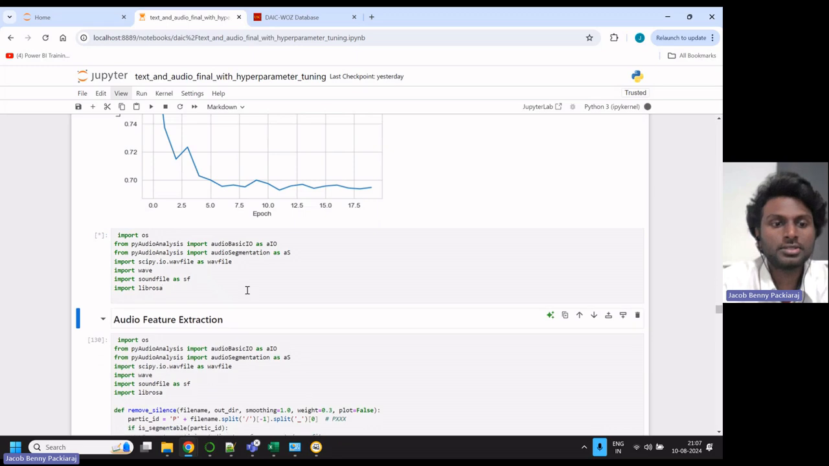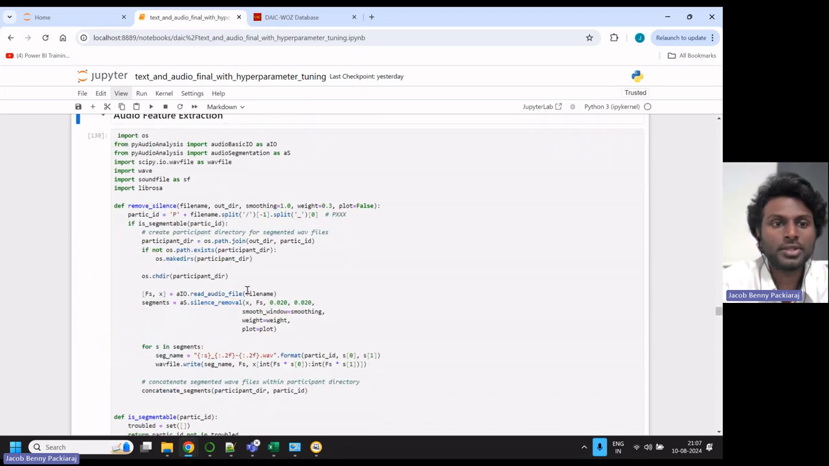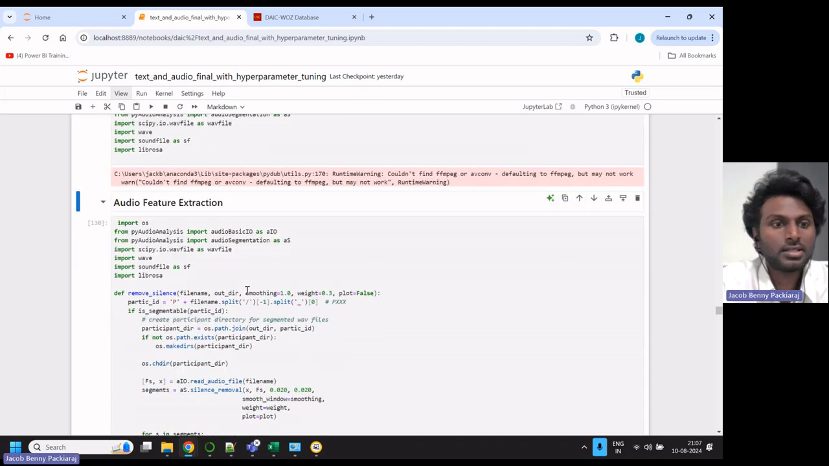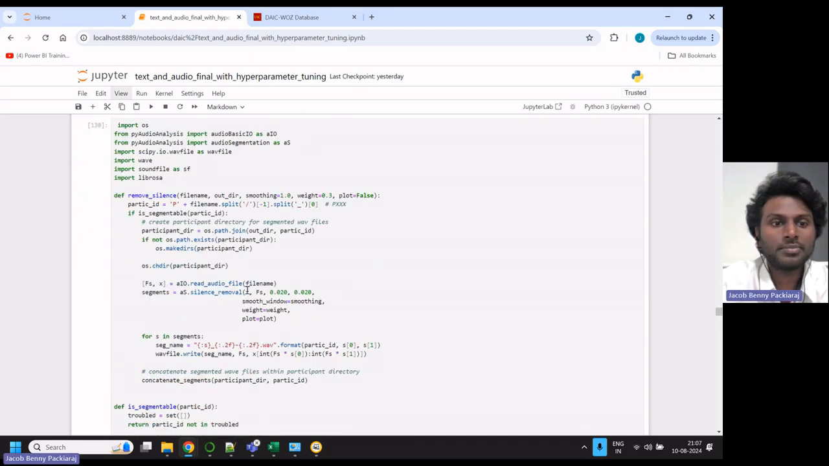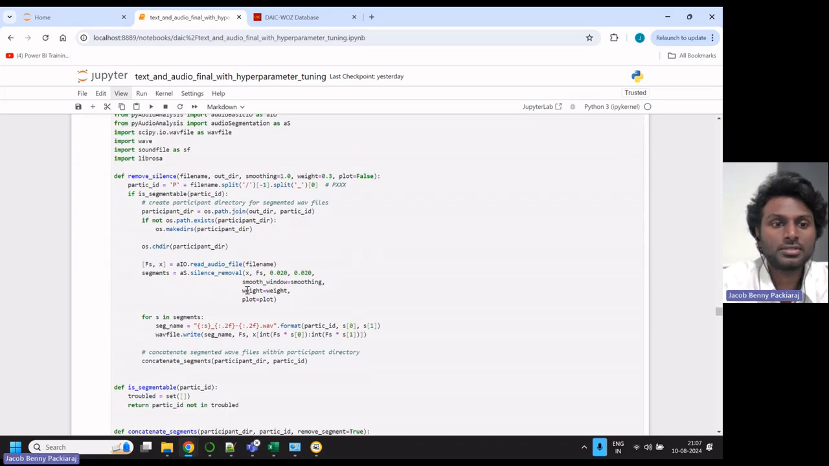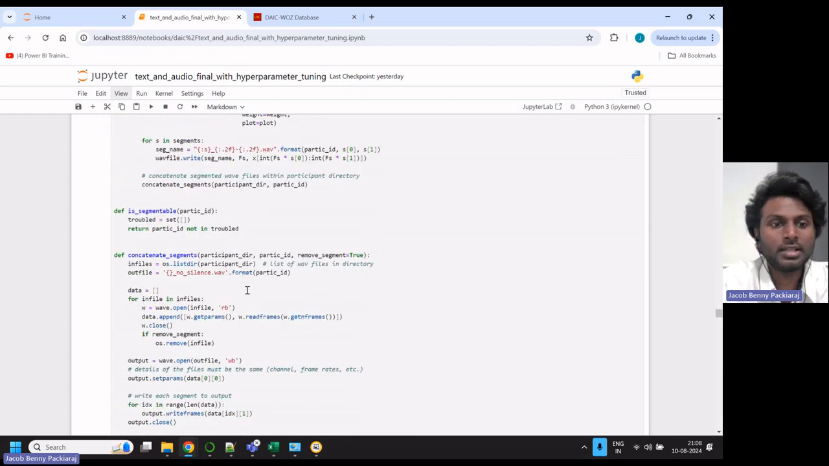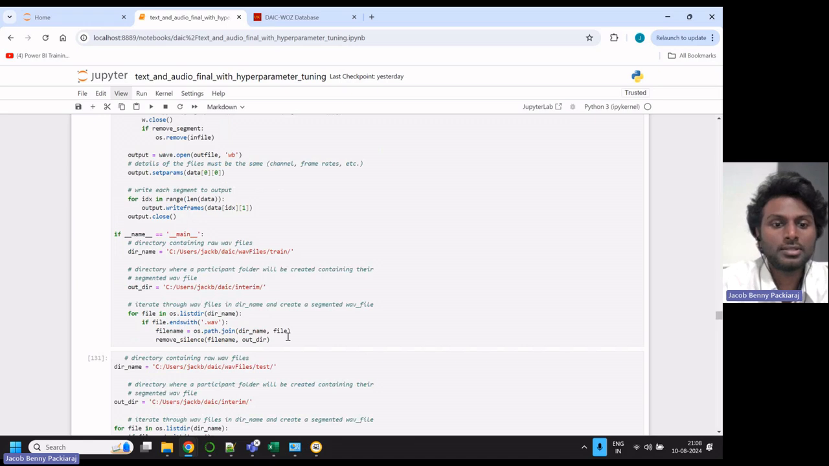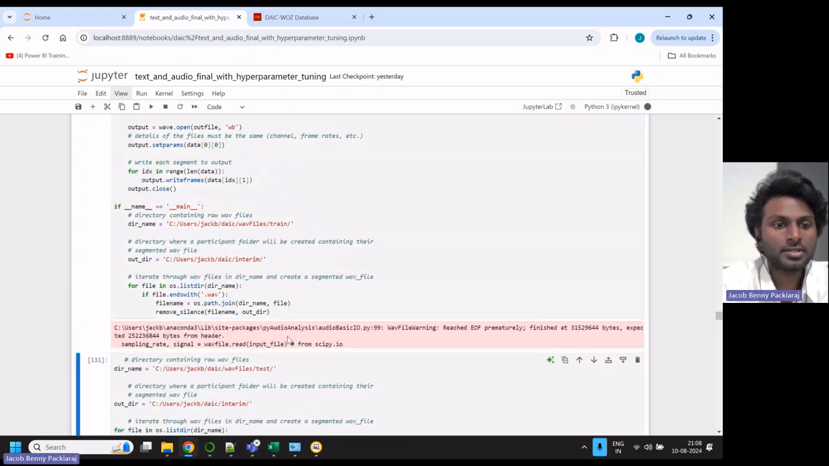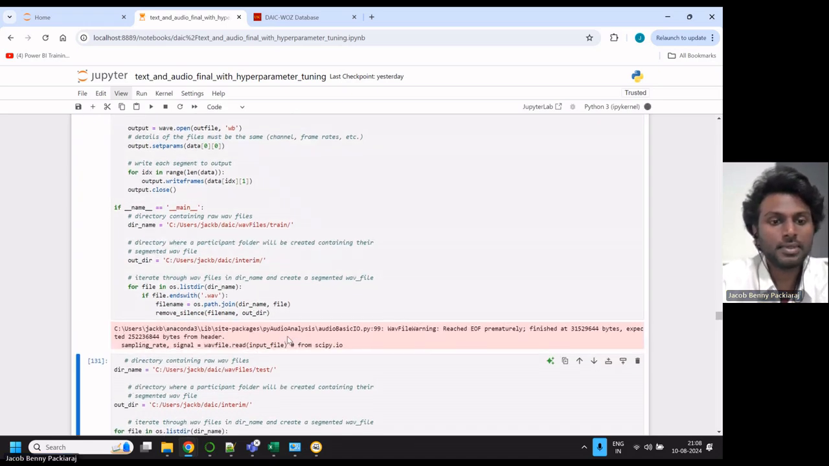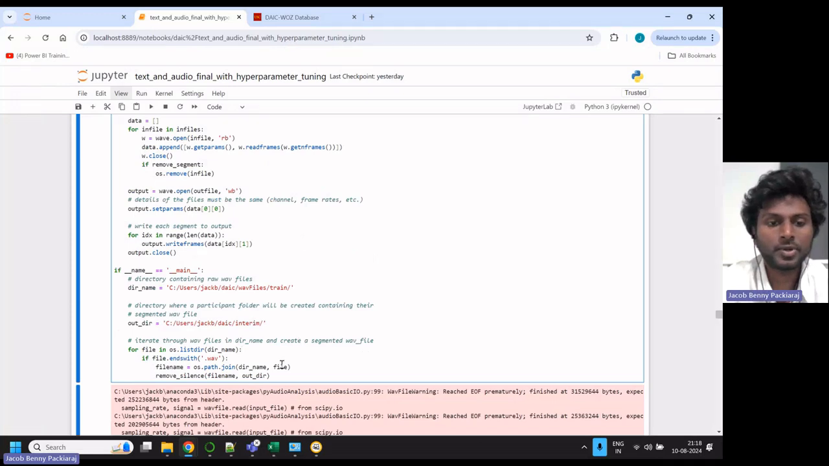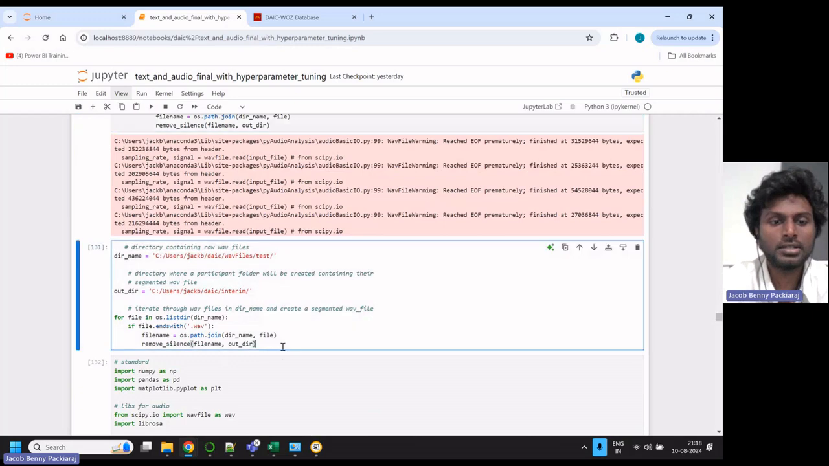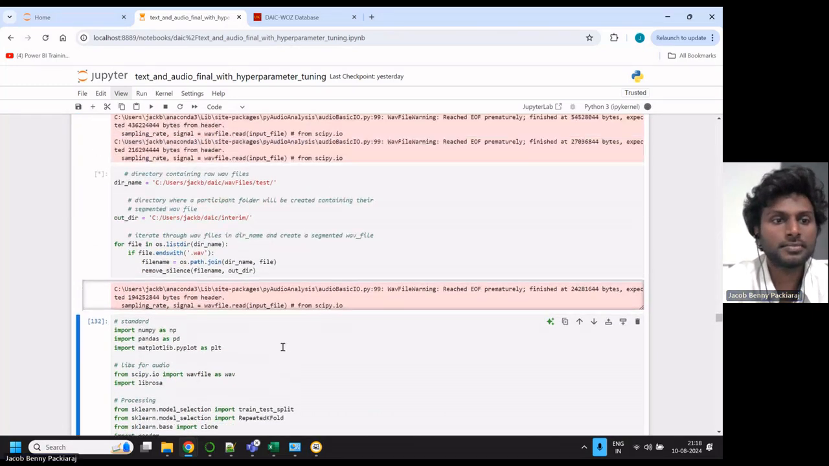Moving forward, this is part of the audio analysis. I'm loading the libraries for the model, and this particular cell removes the silence from the audio file, concatenates the segments and saves it in a WAV file. I'm running this particular part. The new files are processed now for the test data. Similarly, I'm going to run it for the test data set.